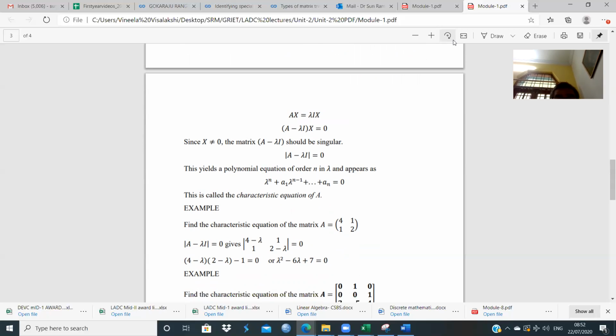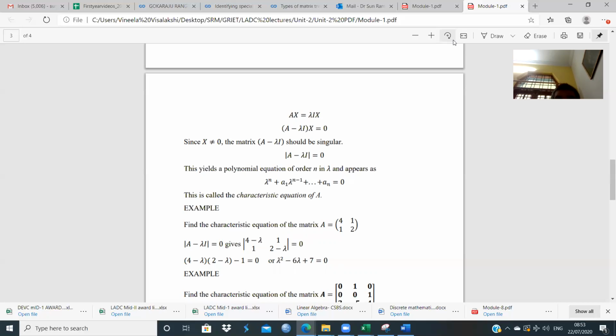So the analytical approach of finding eigenvalues is to first build a characteristic equation. I have just explained a couple of examples here. Suppose we take a 2 by 2 matrix, 4, 1, 1, 2, and then build the A minus lambda I matrix. So we get the determinant of 4 minus lambda, 1, 1, 2 minus lambda, equated to 0 and expanded.